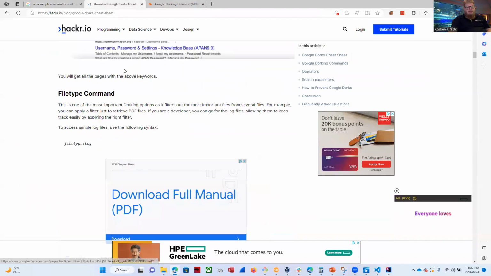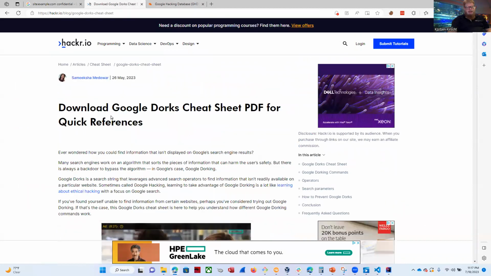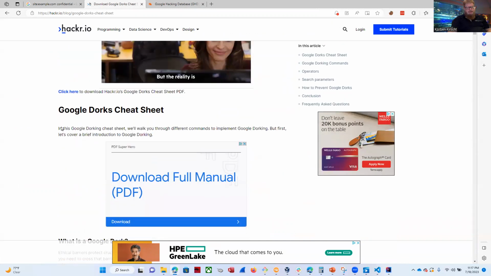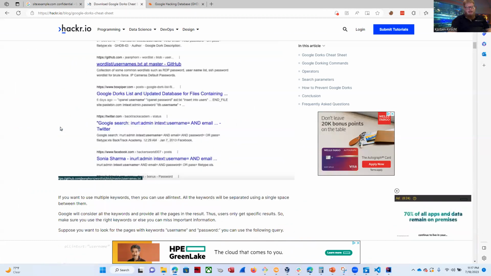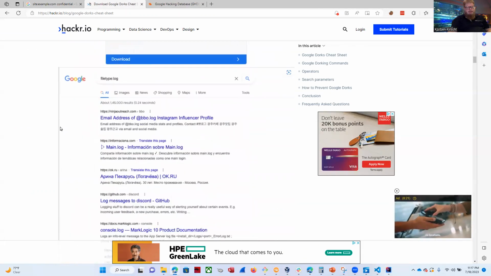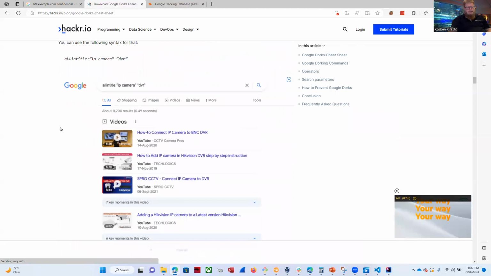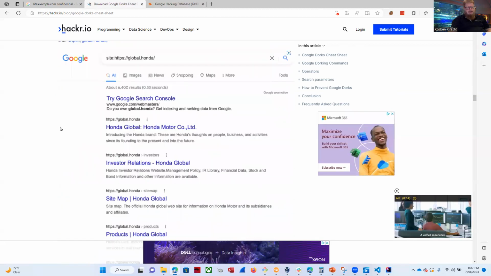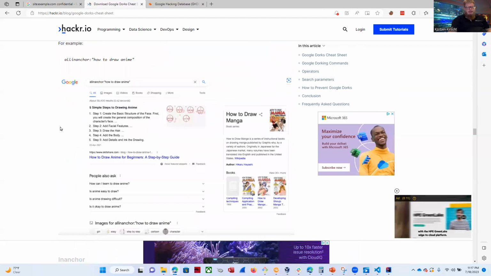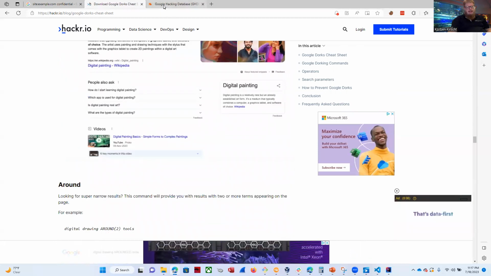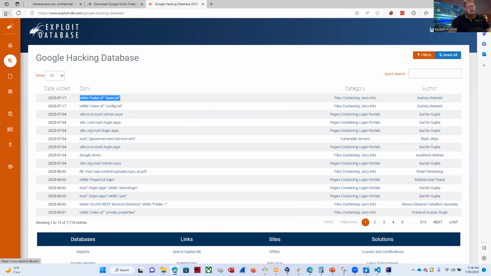One other thing I'd like to show you, and I'll include this in the blog article that I'm writing for this, is from hacker.io, and it is a cheat sheet PDF for quick references. They go through and show you examples of all the different commands, because I only showed you like 4 or 5 Google Dorking commands. They'll show you a ton of other commands and what they'll do. And then the last thing is the Google Hacking Database. These have the most common Dorking searches that are found on the net.